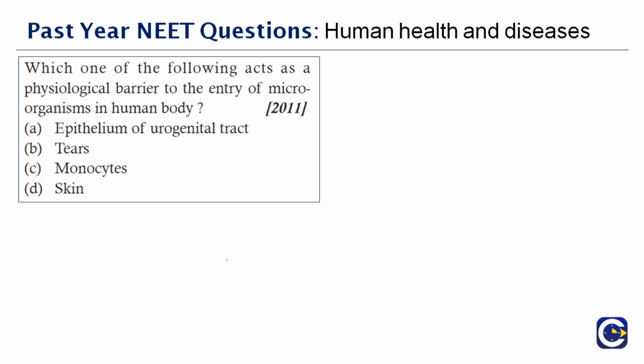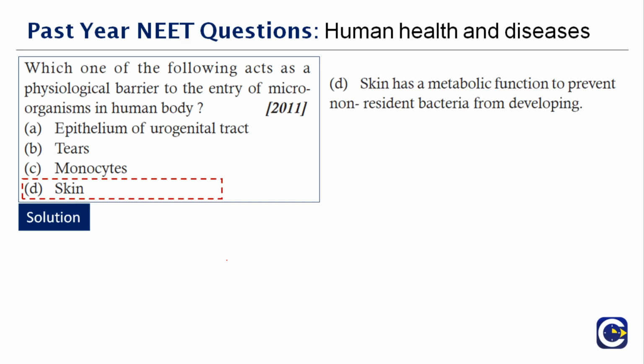Next question. Which one of the following acts as a physiological barrier to the entry of microorganisms in the human body? We're talking about physiological barriers. Monocytes, tears, and epithelium of the urogenital tract are not physiological barriers, but they are cellular barriers. The right answer to this question is skin. Skin has a metabolic function to prevent non-resident bacteria from developing. Therefore, the right answer is option D.